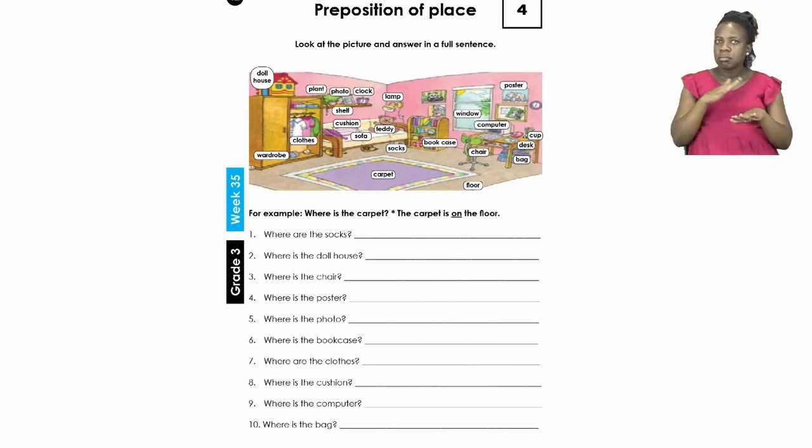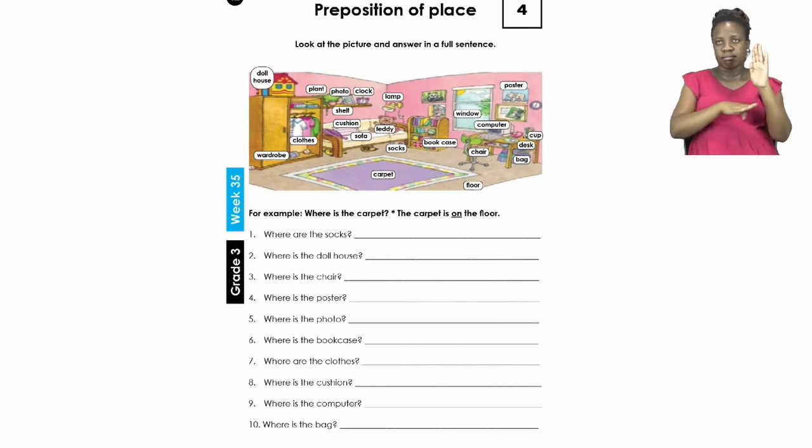Where is the carpet? Now, as you can see, we have a beautiful purple carpet that is laying on the floor. So our preposition of place is the word on. So that means the sentence says, the carpet is on the floor.